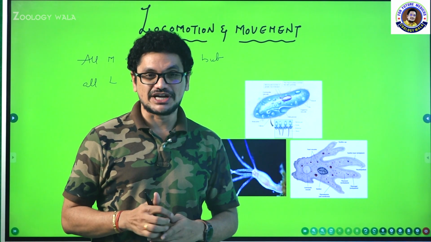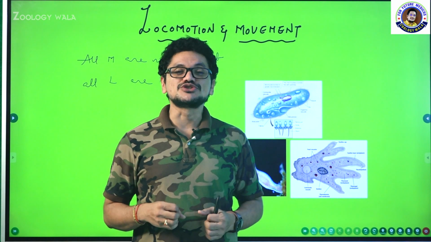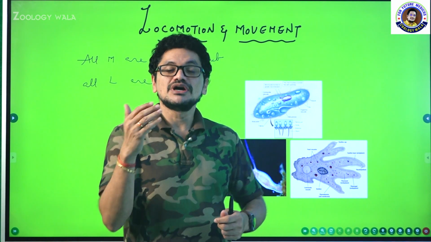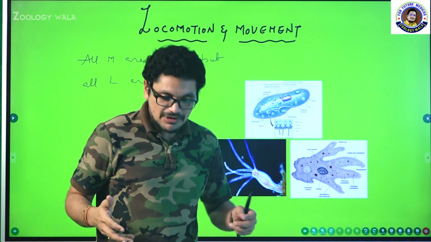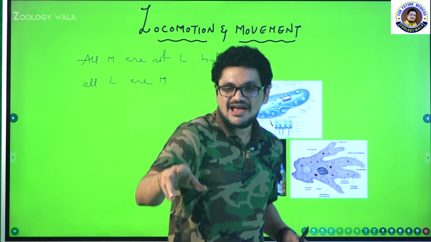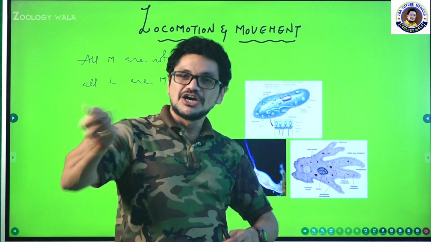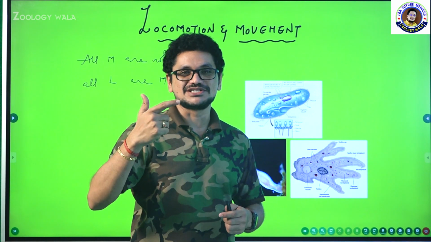For example, if a predator is approaching you, imagine one snake, immediately you have seen one snake, then how will you perform the movement? Will you move like this in a stylish way? Hey, there is a snake, will you move like this? No. Immediately after seeing the snake, we will simply run away from that place, isn't it?